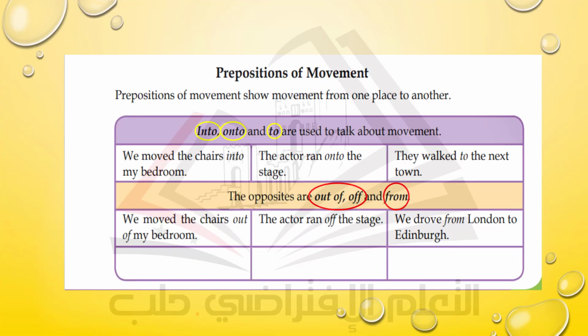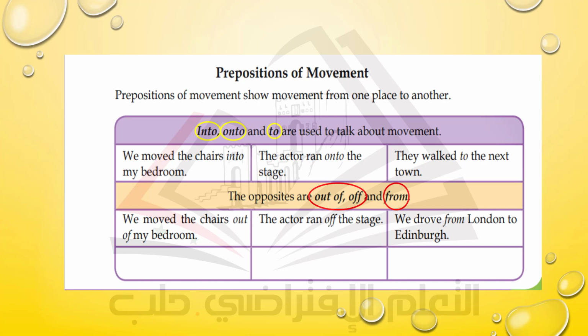Well, let's see what we have here. When we come to prepositions of movement, you know, dear students, that certain prepositions have certain meanings. They convey certain meanings like movement. Here in the yellow circles, into, onto, to. These prepositions refer to movement. Look at the example. We moved the chairs into my bedroom. The actor ran onto the stage. The preposition onto, we usually use with surfaces, okay? But the word into is used to insert something within something most of the time.